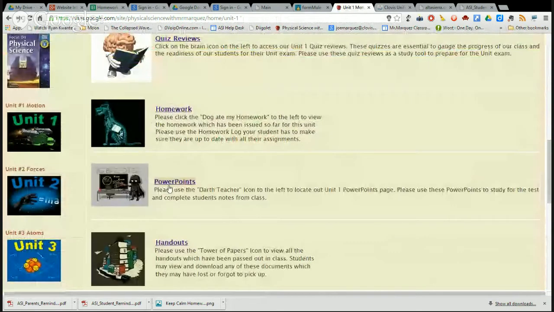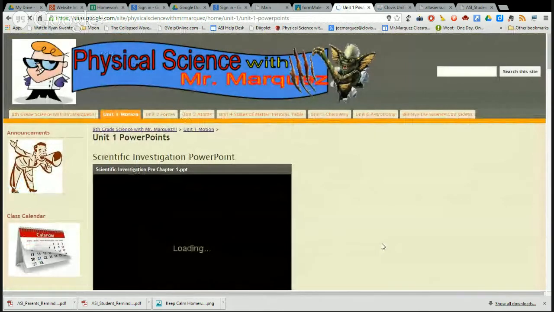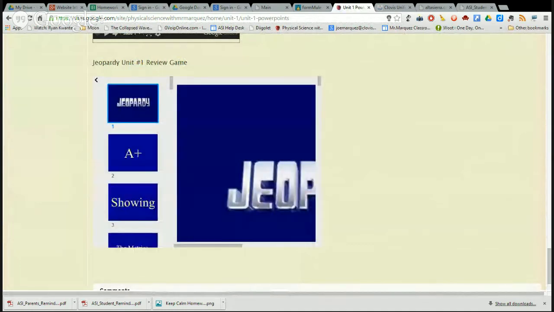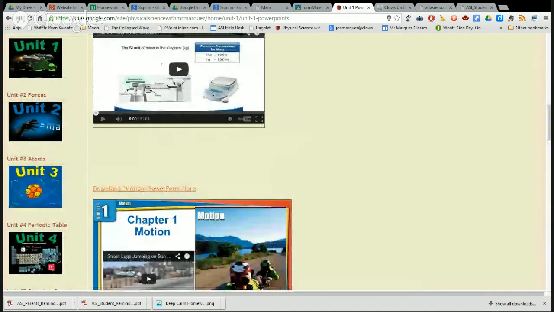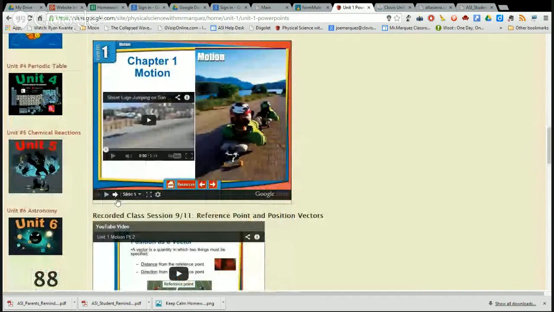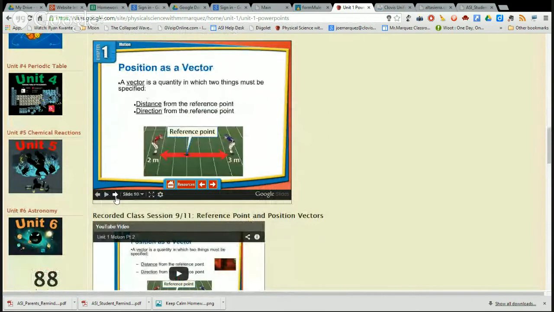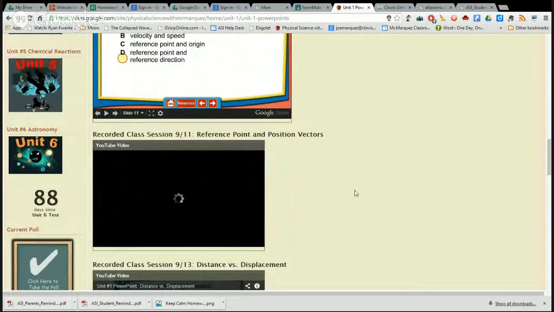Another page that your students are going to want to visit quite a few times will be our PowerPoint. Our PowerPoint page is broken up into 2 different sections. First, they can review all the different pages that we've gone over in class. So if you take a look right here, you can go through the PowerPoints that we've listed and different types of questions that could appear on quizzes and exams. But a great thing is right below it, you can see the actual presentation that we did in class.